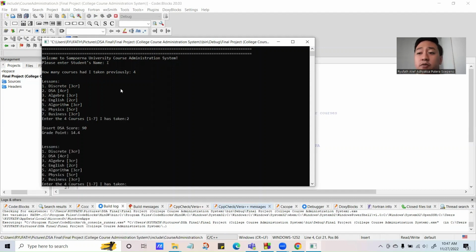Therefore, it will print out the grade point. The formula for the grade point is the score, which is 90, divided by 100 times 4, returning the GPA value for the course. So 90 divided by 100 times 4 gives a GPA of 3.6. After that, it is multiplied by the number of credits the course has. For DSA, it was 4 credits, so 3.6 multiplied by 4 gives a grade point of 14.4. The reason we use grade point is to determine the cumulative GPA, which will be shown later.